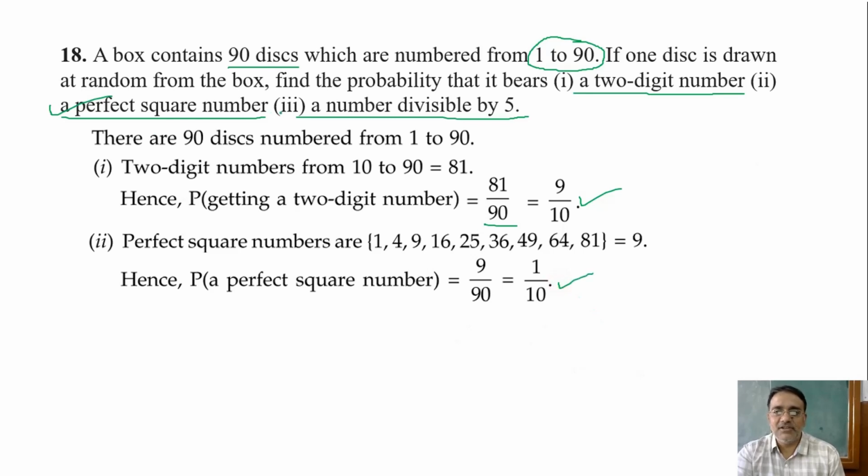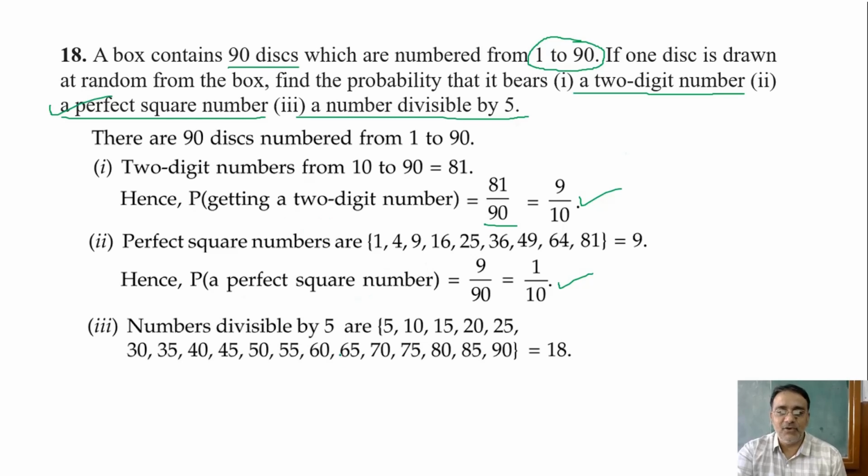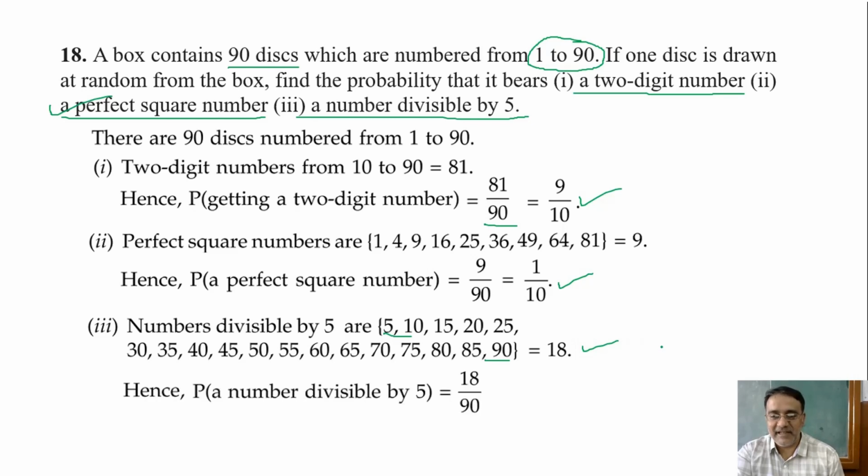No, sir. Right. Now the third one is a number divisible by 5. How many numbers divisible by 5 from 1 to 90? 18. Right, 18 is the correct answer. See, if you count from 5 onward up to 90, the total number divisible by 5 is 18. So what is the required probability? 18 upon 90, that is equal to 1 upon 5. This is the final answer.